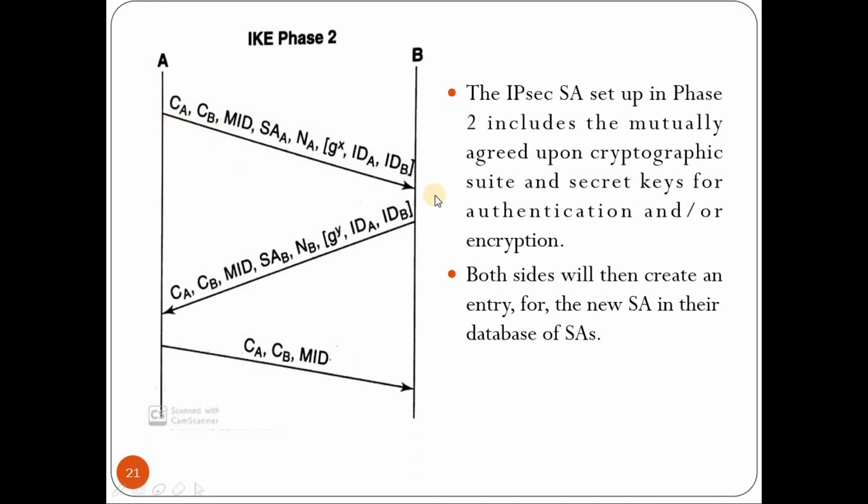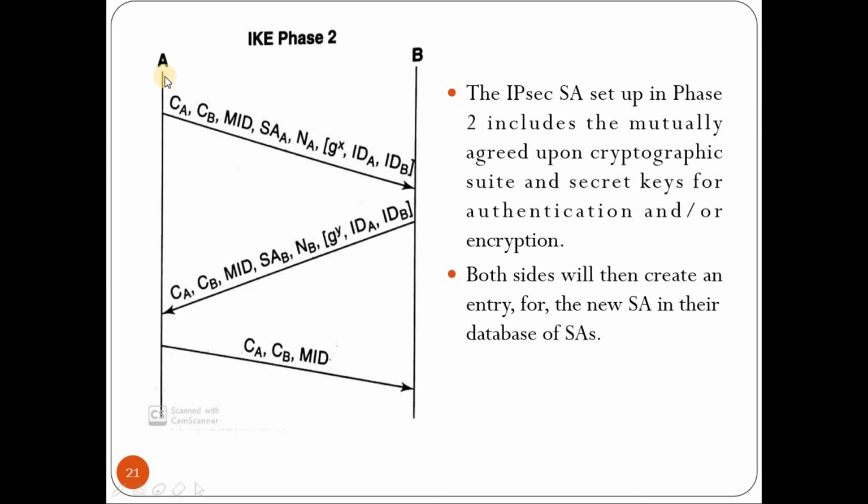So there are three messages that are exchanged between A and B. Now all the three messages are encrypted using the key E that is generated in phase 1, which is not shown in the diagram, but it actually happens. It also provides message integrity and authentication using HMAC, which makes use of a key A, which is also computed in phase 1. So let us go through the three messages.